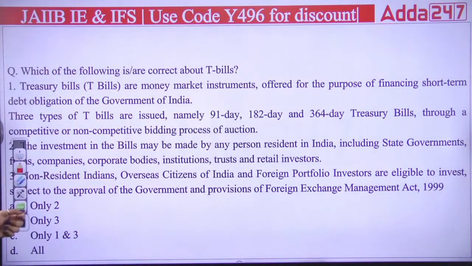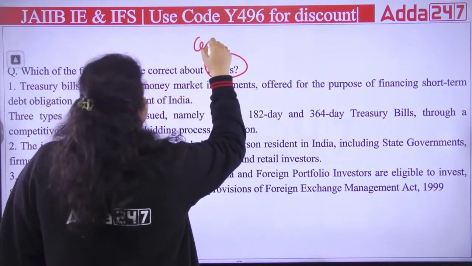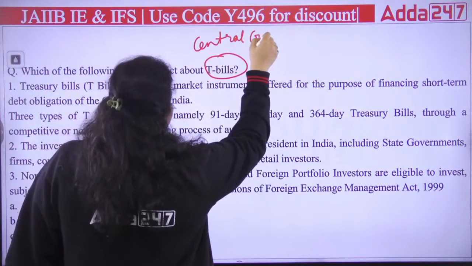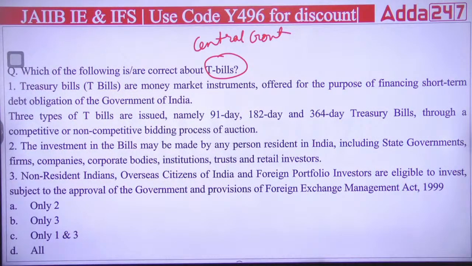So let's start with the first question. It is talking about the treasury bills. When it comes to T-bills or treasury bills, it is a central government security. State government cannot issue treasury bills. Who issues treasury bills? Central government issues treasury bills. So which of the following is correct about treasury bills?